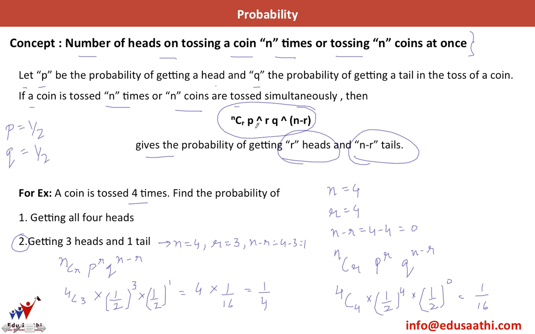Also in this formula you can take P as the probability of success and Q as the probability of failure. So P here can be defined as success, as we'll do in the next question, and Q as the probability of a failure. Let's try another question on this.